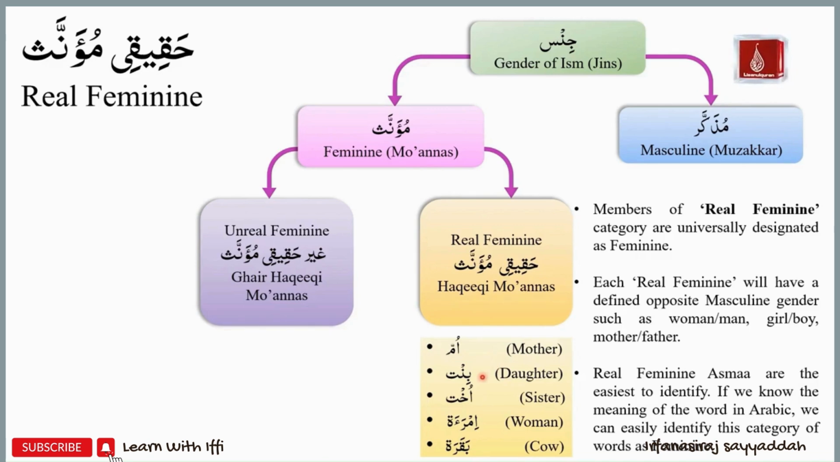Bint is another example of real feminine ism because bint means daughter. Ukht means sister. It's a real feminine ism, and the opposite ism in gender would be brother. Imra'ah, this means woman, and this too is a real feminine ism. Finally, baqarah, which means cow. That is also a real feminine ism.